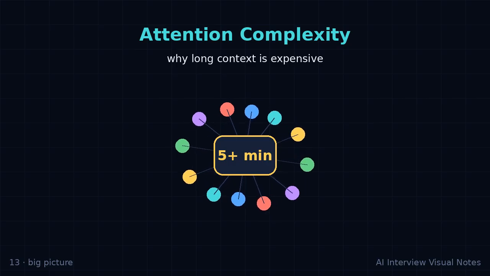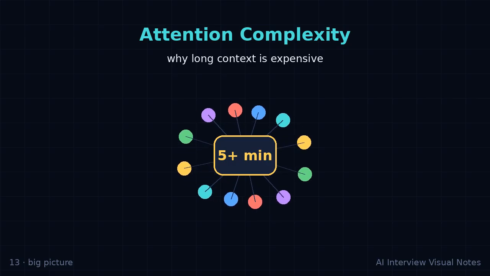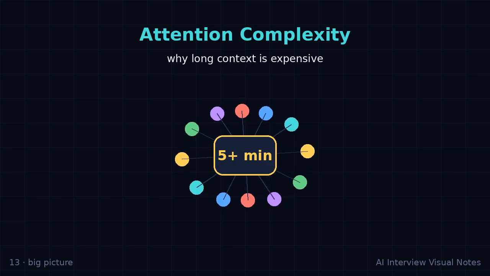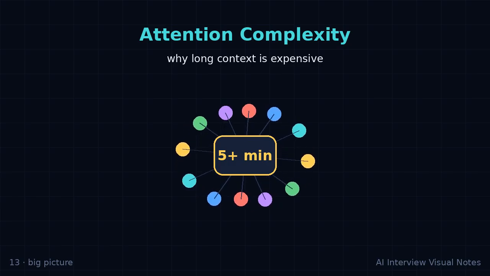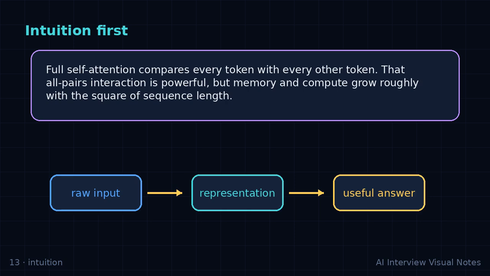Intuition. Full self-attention compares every token with every other token. That all pairs interaction is powerful, but memory and compute grow roughly with the square of sequence length. If you remember only one thing, remember the shape of the problem. Raw information is transformed into a representation that makes the next decision easier.